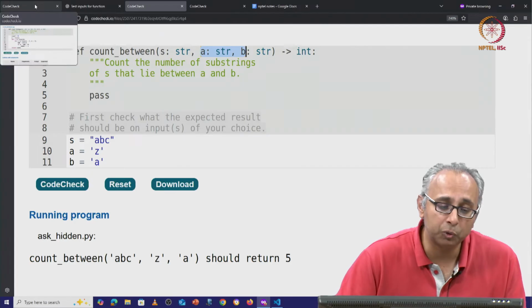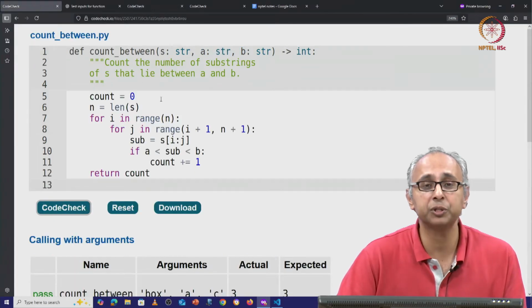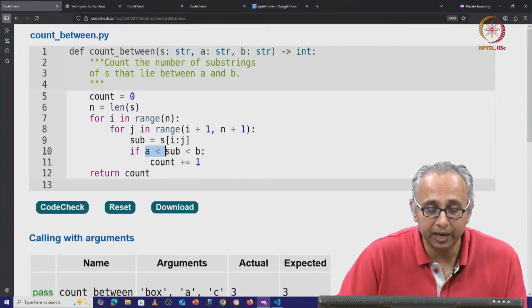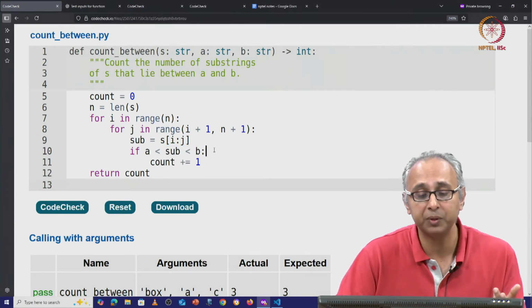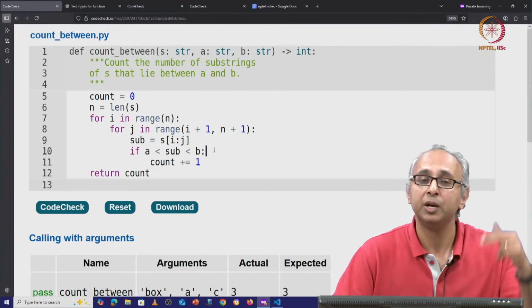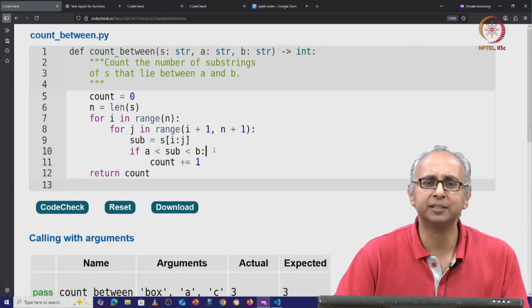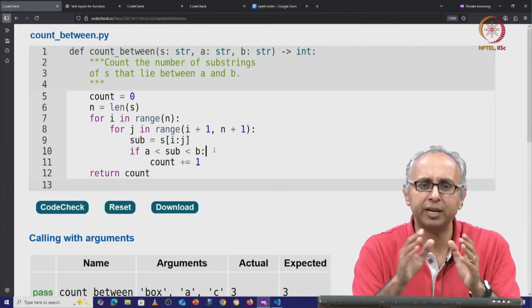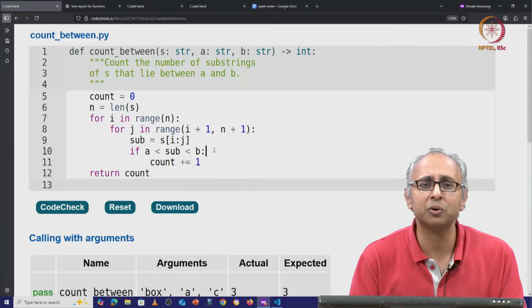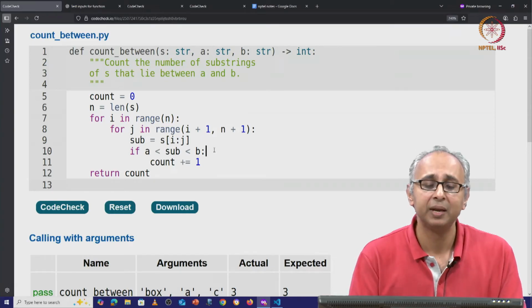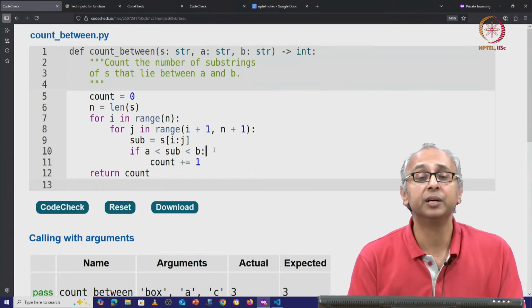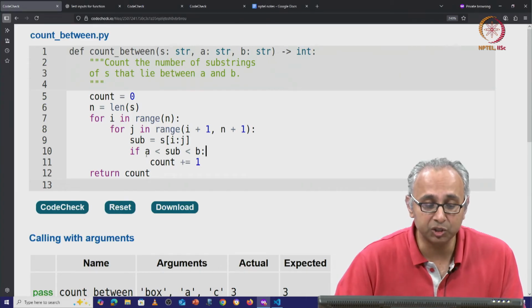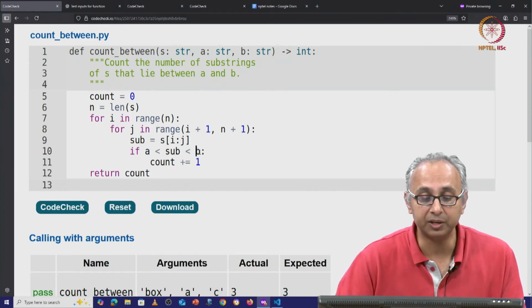If we look at the code that ChatGPT produced, notice that it used A and B over here. It said A has to be strictly less than the substring, which has to be strictly less than B. We have the familiar pattern 3 in this code. We're finding all possible slices or substrings of S, and we're counting how many of those substrings lie strictly between A and B. But this logic assumes that A is smaller and B is larger.